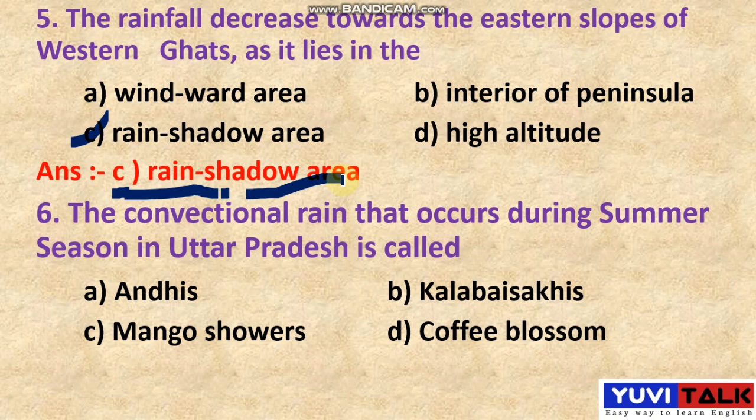Okay, here given the 4 options. So have any guess? See there, the right answer is, students, Andes. Okay, they are called the Andes. So at the time of the summer season in Uttar Pradesh, they get the convectional rain. They called it the Andes. Okay, students, option A, and this is the right answer here. I hope you understood. Now let's move on to the next question.